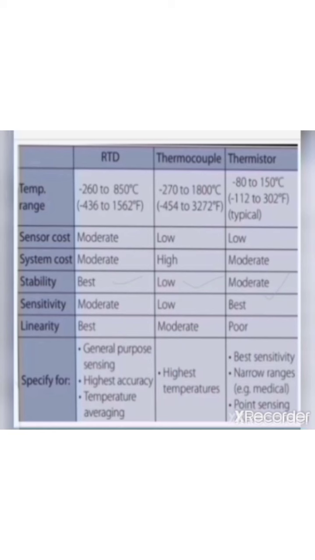According to linearity, the best one is RTD and the lowest one is thermistor. To specify, thermocouple is for the highest temperature, RTD is for high accuracy, and thermistor is for high sensitivity.